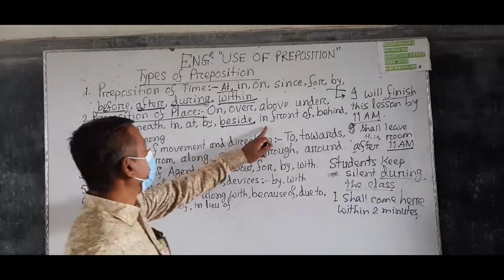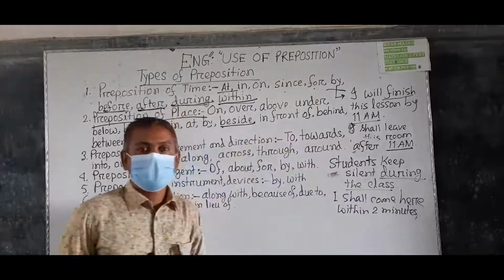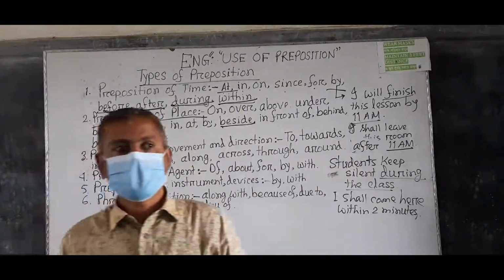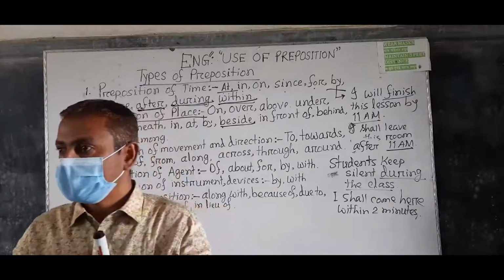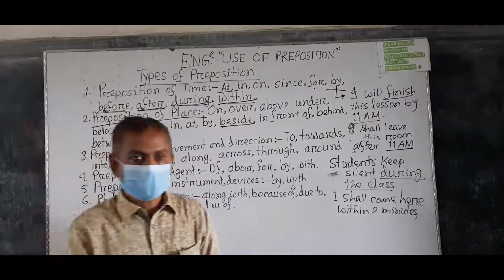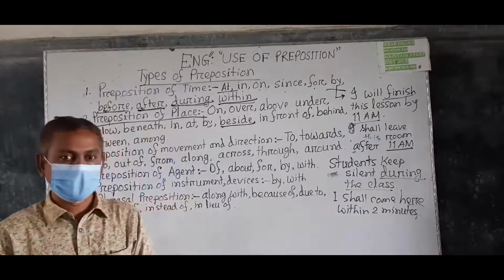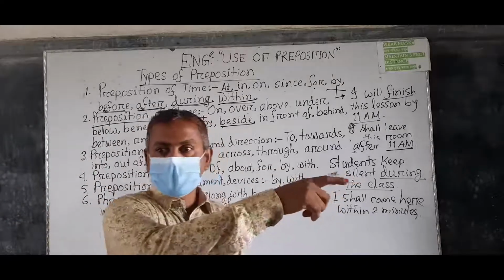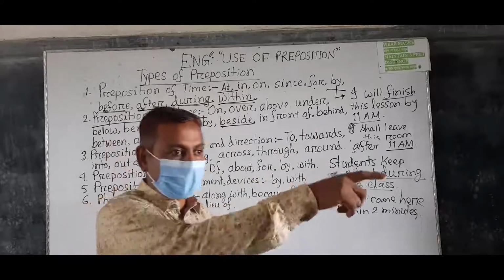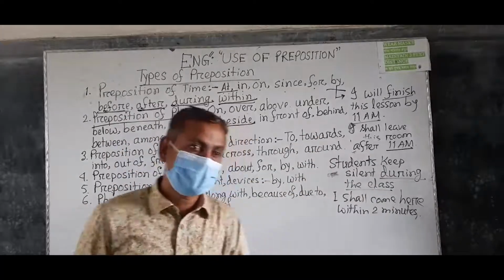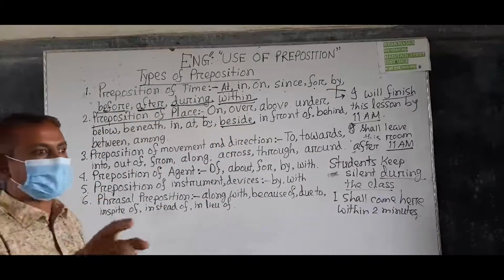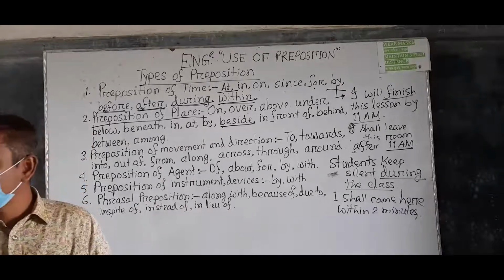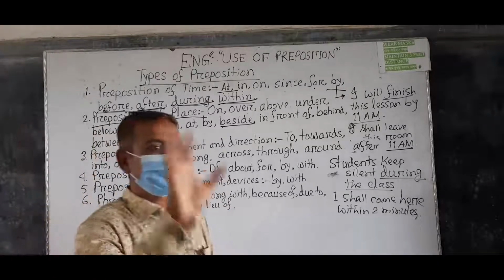Understand? In front of indicates a person's position facing someone. Understand? The garden is in front of the college. So the garden is facing the building.